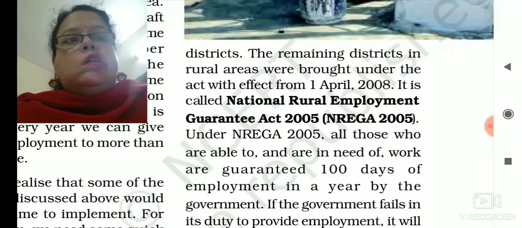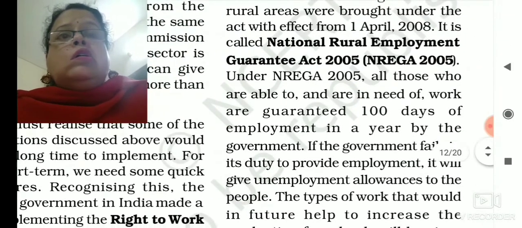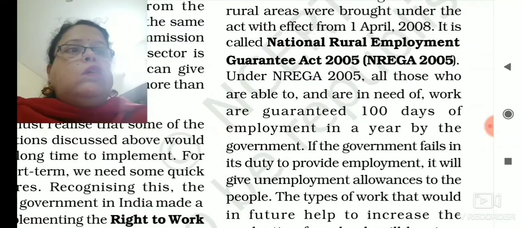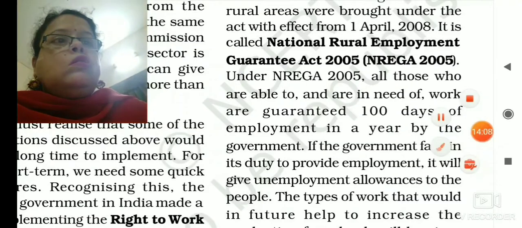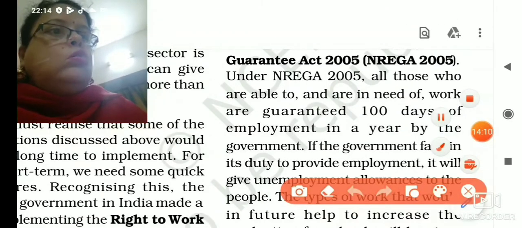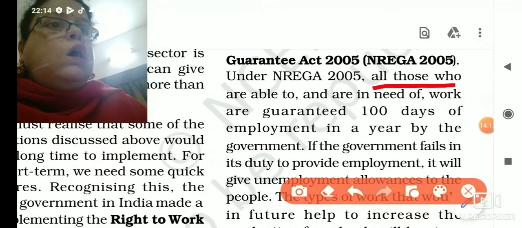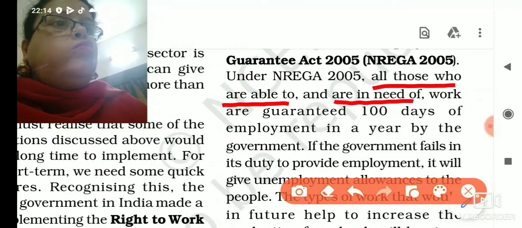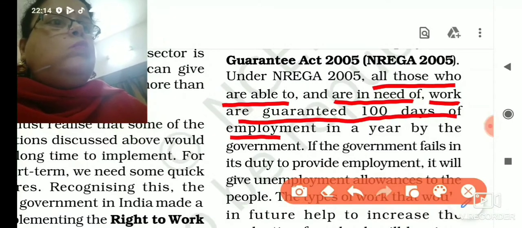This act was taken in 2005, where it was suggested that all those who are able to and are in need of work are guaranteed 100 days of employment in a